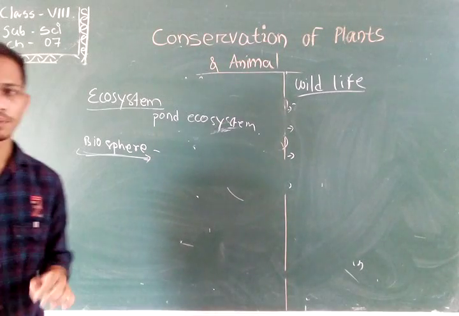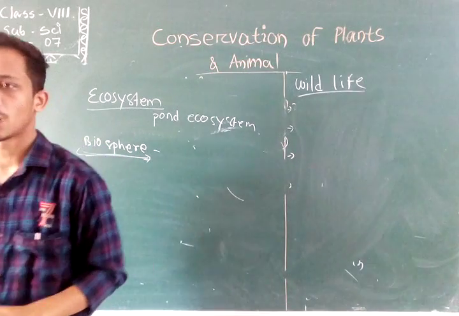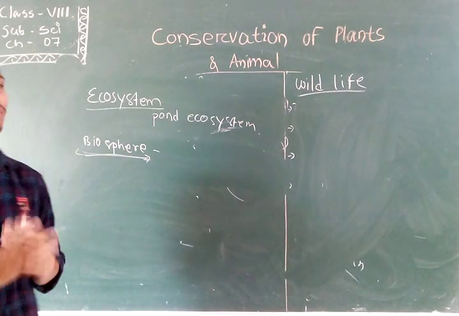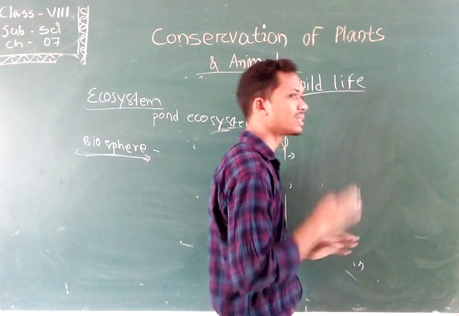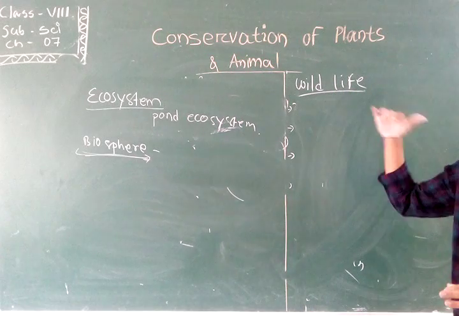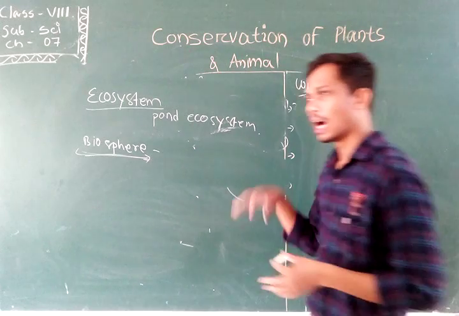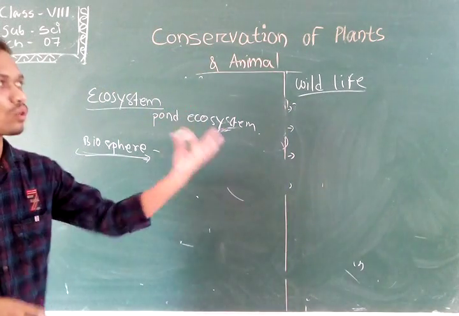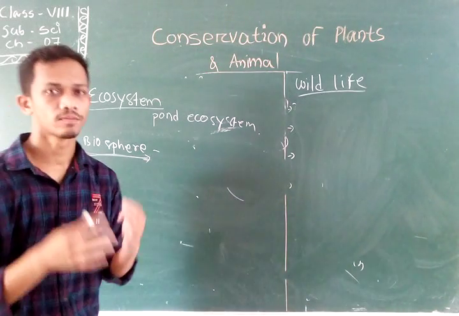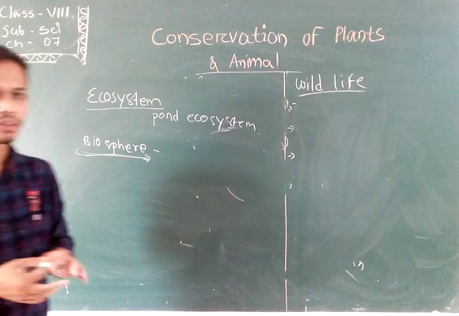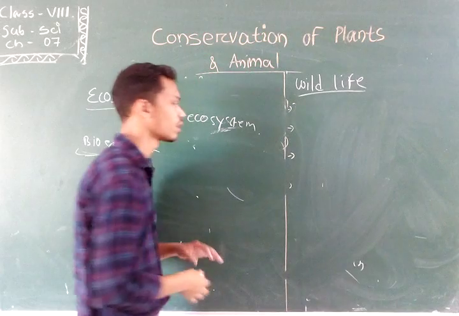Okay, students, after that let's learn about wildlife. So what is wildlife? The term wildlife includes any undomesticated organism living in its wild habitat. Here we except some domesticated animals, that may be cow, buffalo, some ducks, parrot. After excepting this small number of domesticated animals, all the remaining animals live freely in their wild area, that may be a forest or a desert. All these animals that live freely in their environment are called wild.